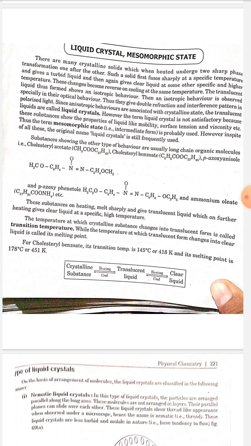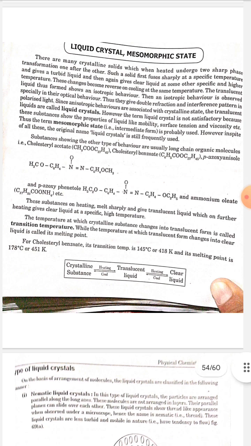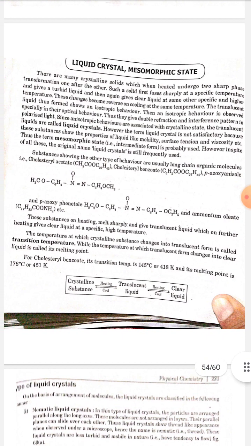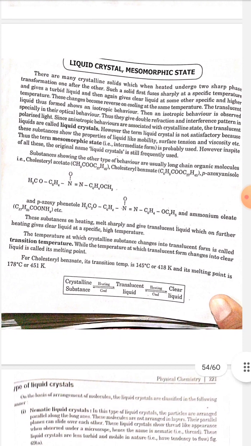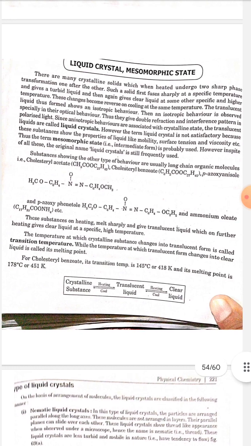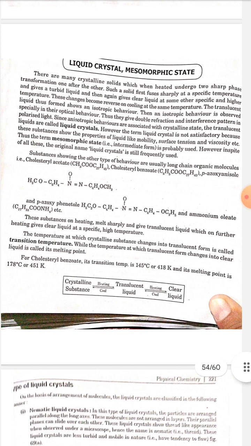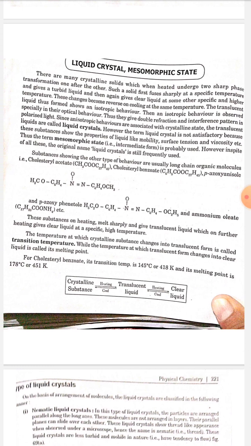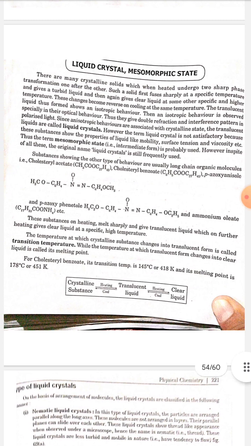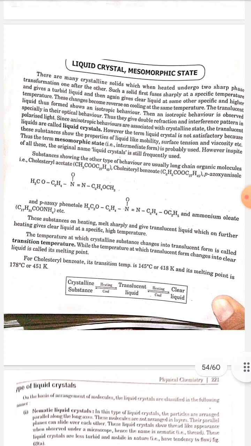Substances showing this type of behavior are usually long chain organic molecules, such as CH3COO C27H45 or C6H5COO C27H45, etc., and para-hydroxy anisole and ammonium oleate.